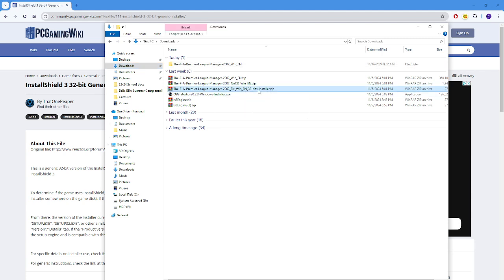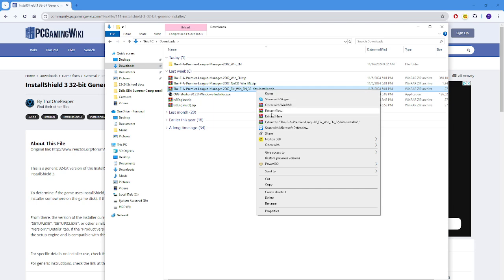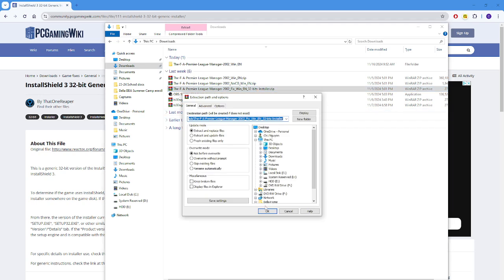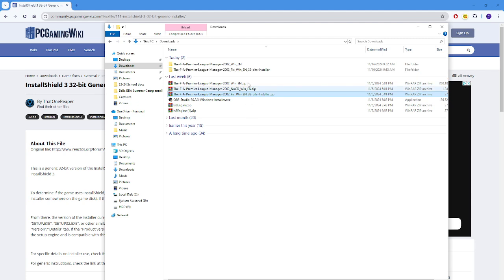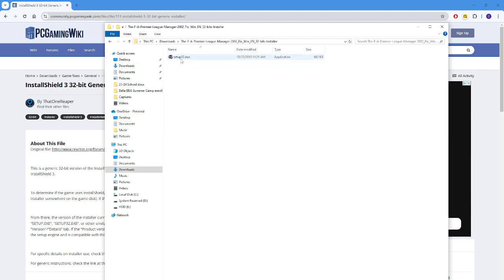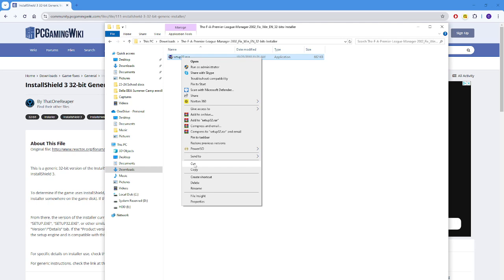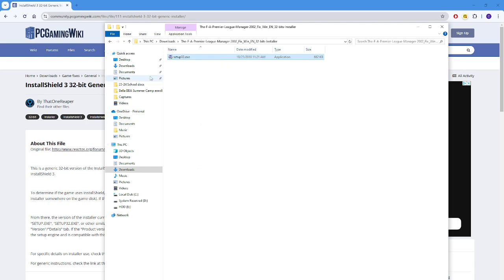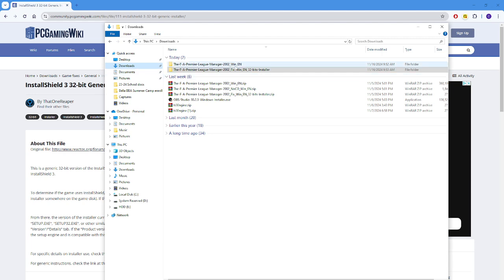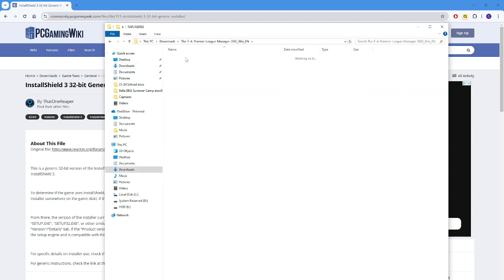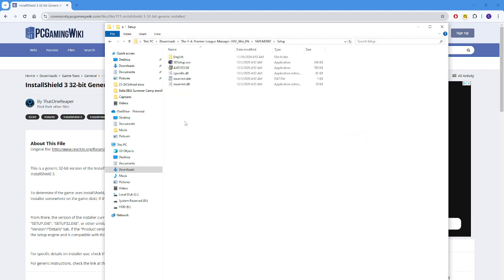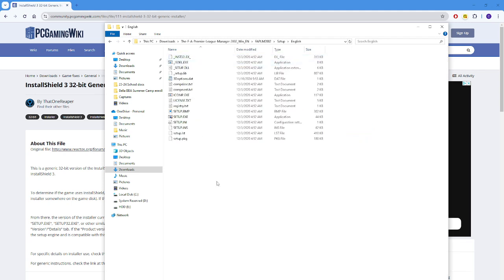Alright, step 2, you go to 32 bits installer, unzip this file. Alright, go to that file, cut. You're gonna cut this file, go back to the Win English right here, go to setup folder, English folder, and paste the setup file right here.